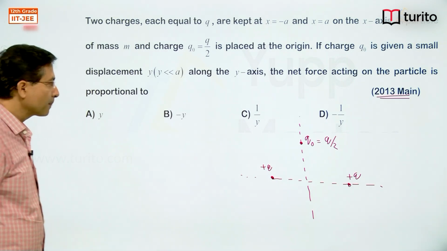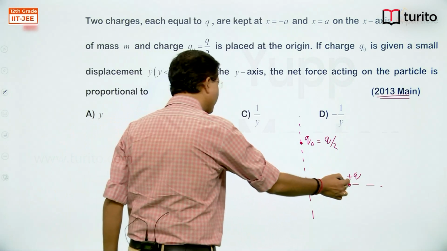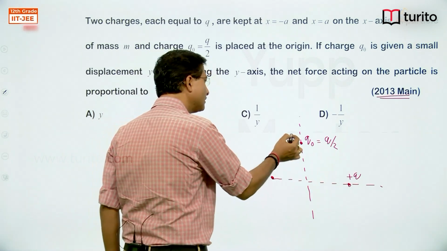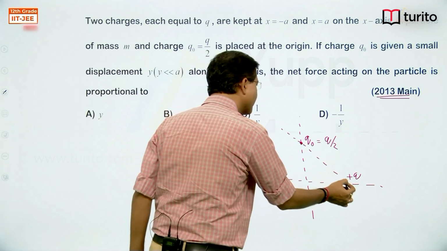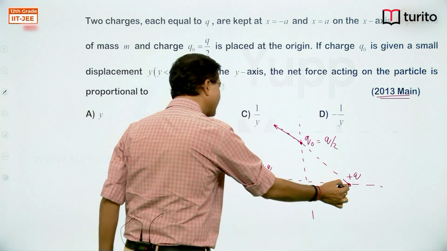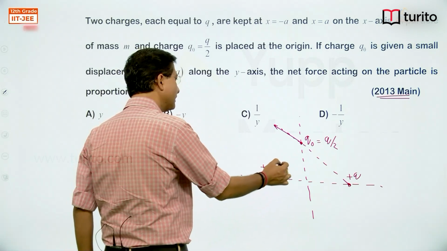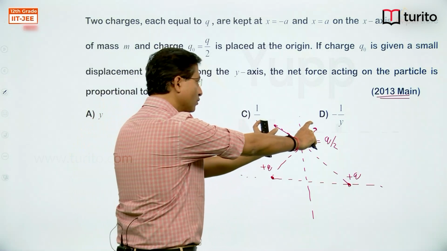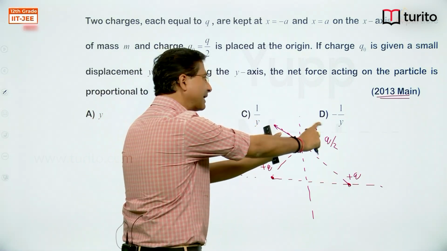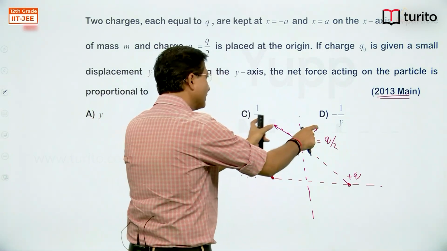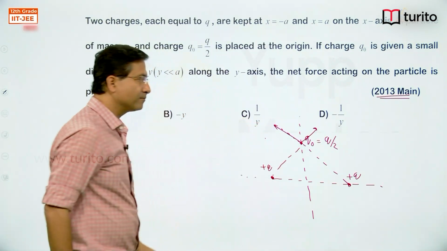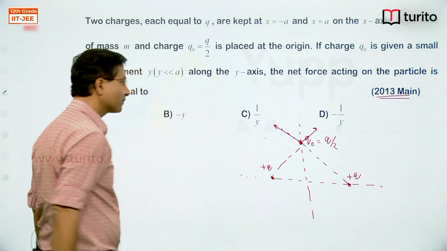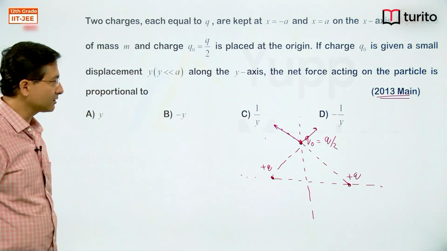Now you can see that these two charged particles are positive. In the previous case we got force in this direction. Now in this situation you will get force in this direction along the line joining them, because both are positive. Similarly along the other line joining them. So these two will cancel each other in the x direction and their y components will get added.